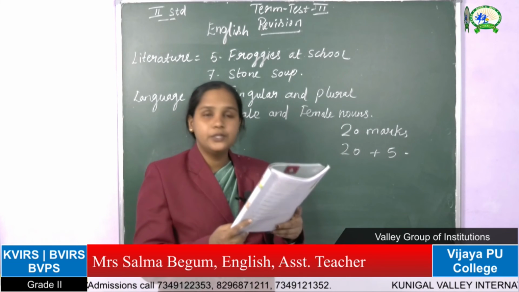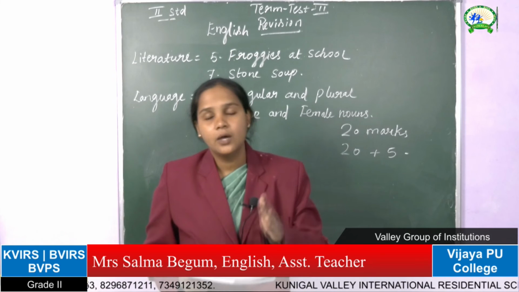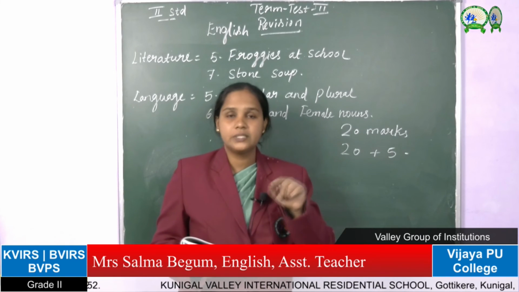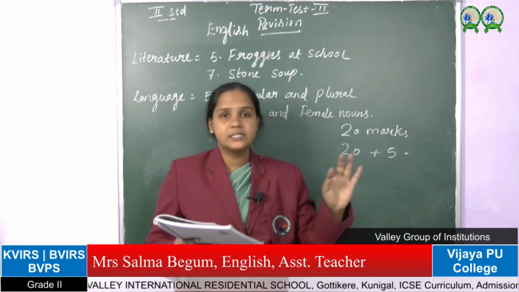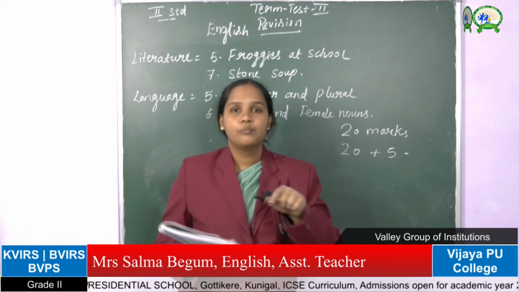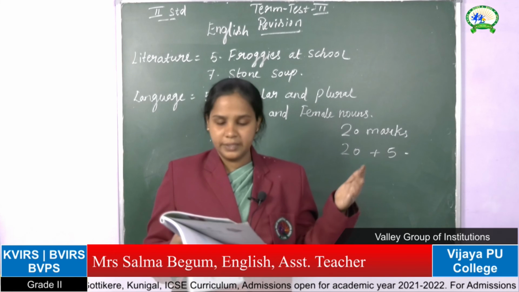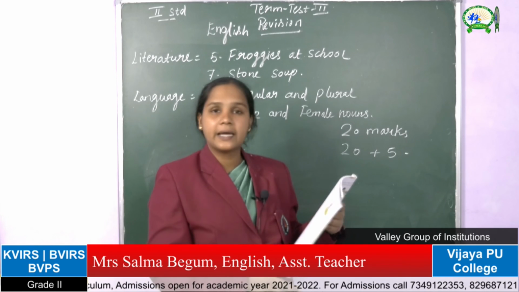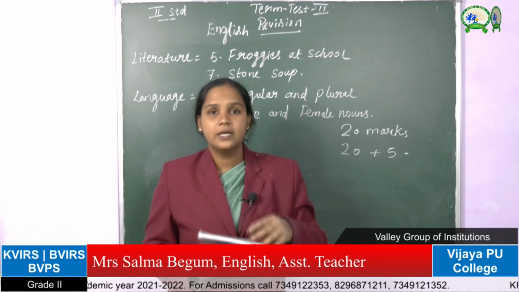Next, nephew and daughter. Only here, children, you have to tick. No need of changing and writing once again. See here, nephew and daughter was a wrong match. We put a wrong mark and then we changed it. Here what you have to learn is just whether it is a correct match, put the tick. Whether it is a wrong match, put a wrong mark. Because here you are still not able to write such big words, so you just keep on learning and put a tick mark or a wrong mark. If the sentence is correct, put a tick mark. If the match is wrong, put a wrong mark.